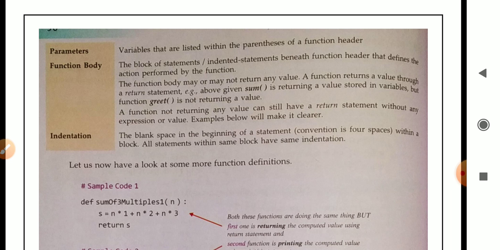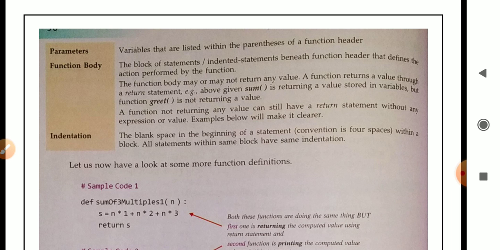Example, above given sum is returning a value stored in a variable, but function greet is not returning a value because greet is a non-parameterized function. A function not returning any value can still have a return statement without an expression or value. Example below will make it clear.